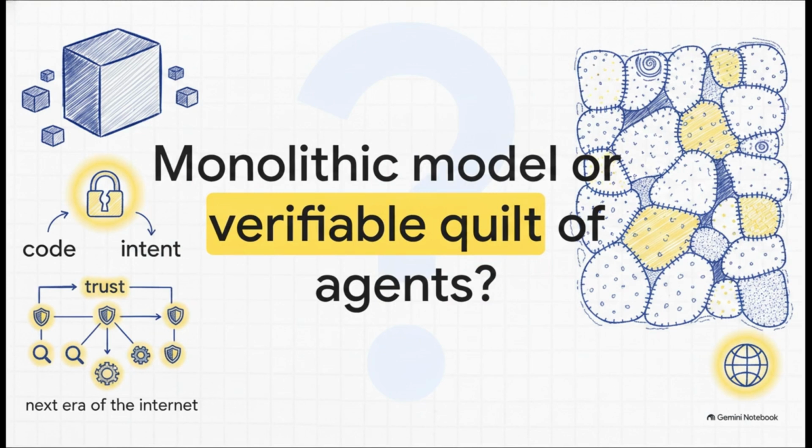So, the ultimate provocative question we are left with is this: will the future of global commerce run on a single monolithic model, or a verifiable quilt of trillions of autonomous agents? The massive shift from writing explicit code to orchestrating human intent is already happening right before our eyes. Those who step up to build the trust, discovery, and orchestration layers, they're the ones who will truly define the emerging agentic web ecosystem.